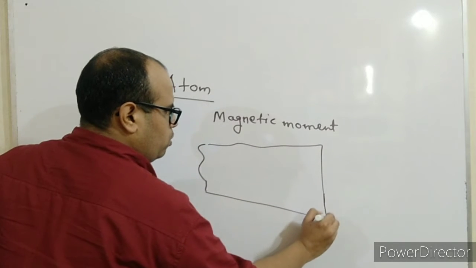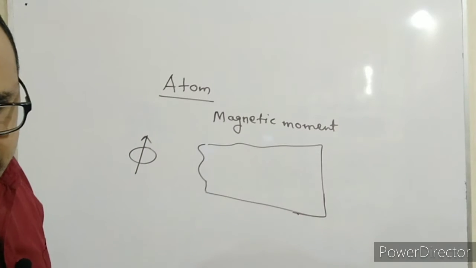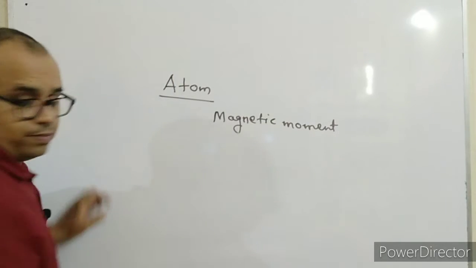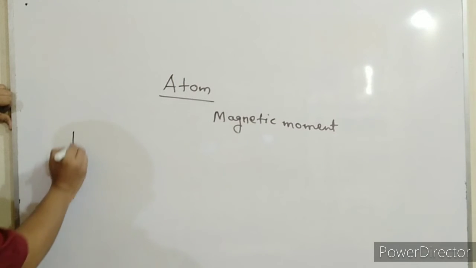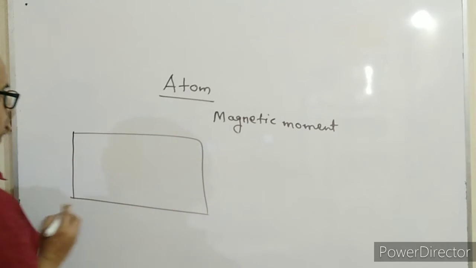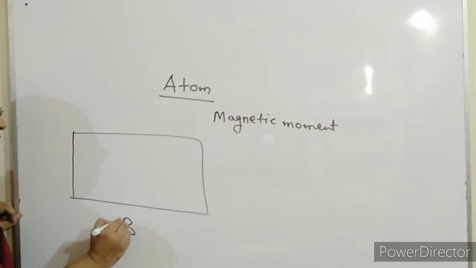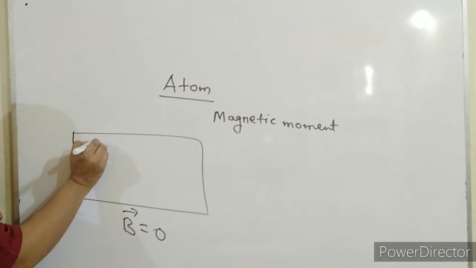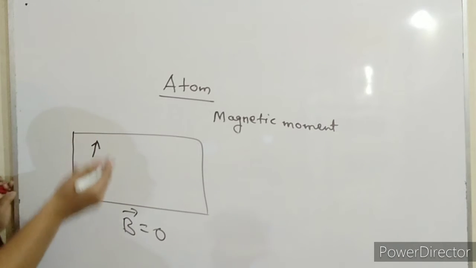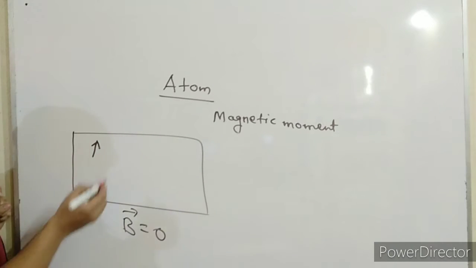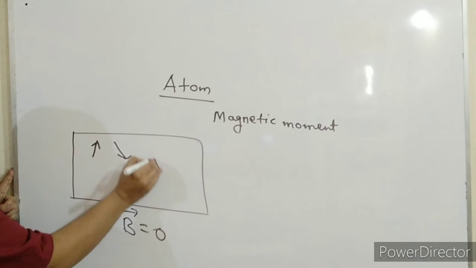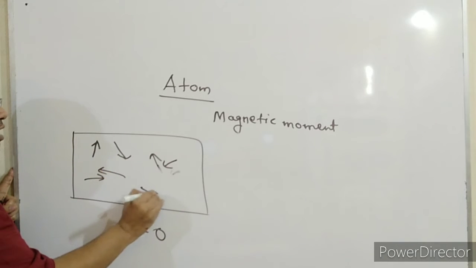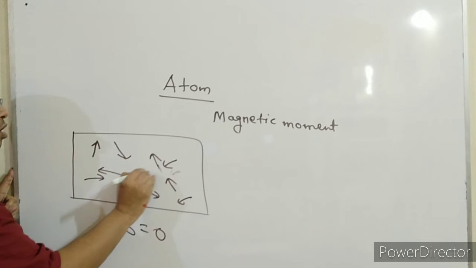Okay, now in the absence of a magnetic field, when the magnetic field is not present, say I will draw it here. Suppose that we are talking about a magnetic field, when the external magnetic field is 0, the external magnetic field is not applied. So these atomic magnets, I am calling them atomic magnets because they are acting as a magnet, are randomly oriented. They are everywhere, all over.